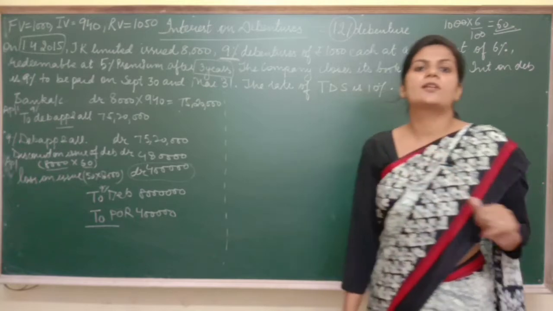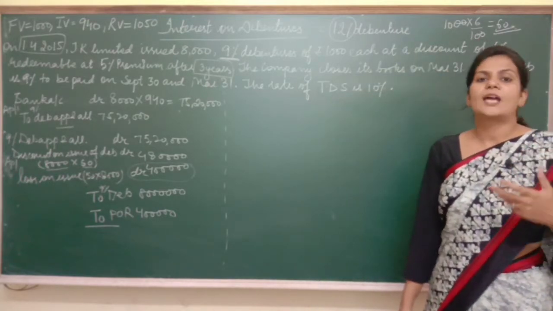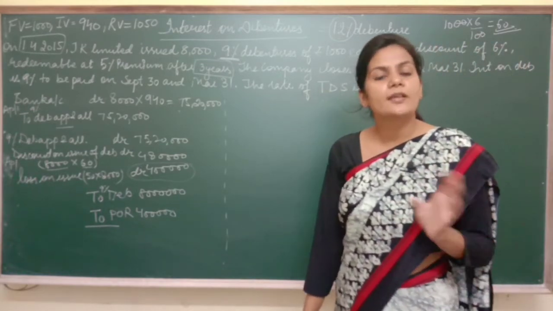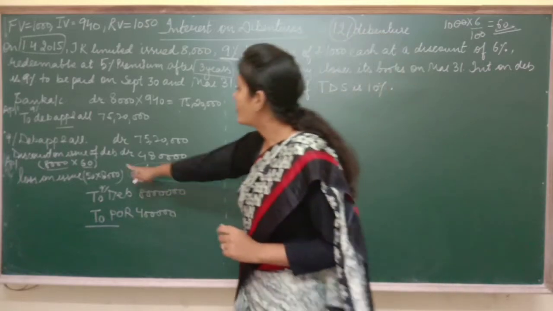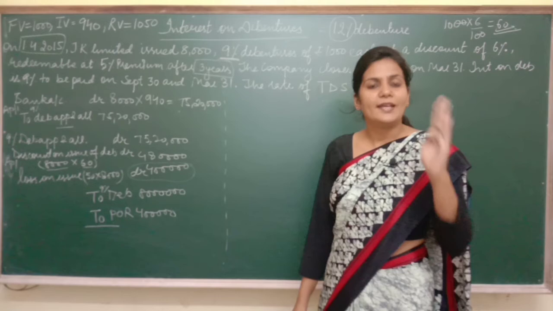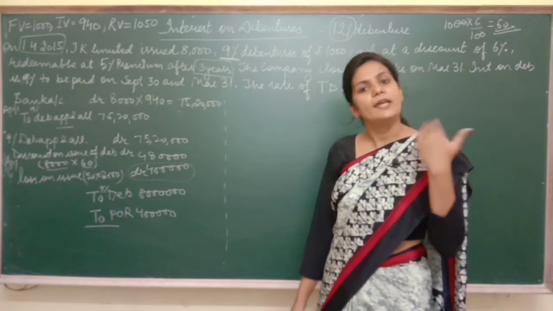It is not a capital loss, it is a revenue loss, because 2 times in a year we are going to pay. But debentures we don't issue 2 or 3 times in a year. So that's why discount on issue of debenture or loss on issue is a capital loss. But interest on debenture is a kind of expense which we have to pay every year.